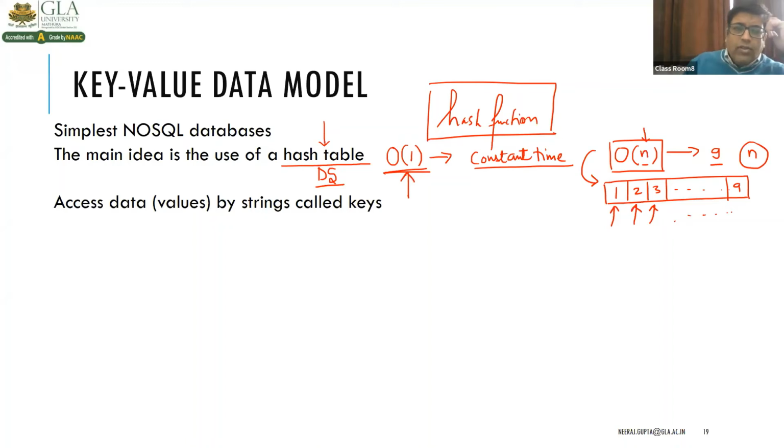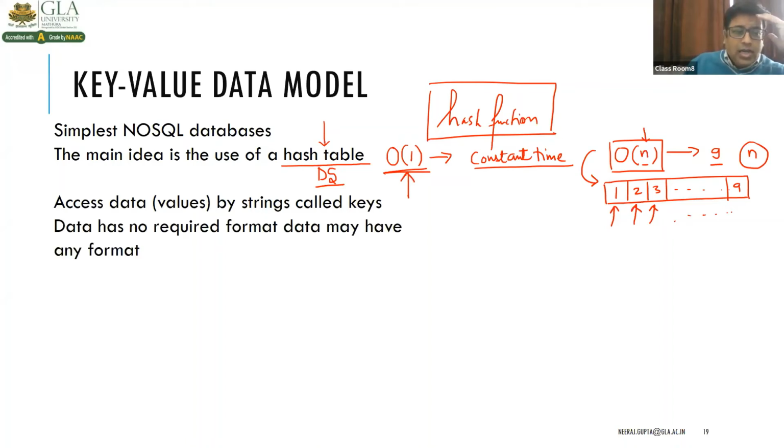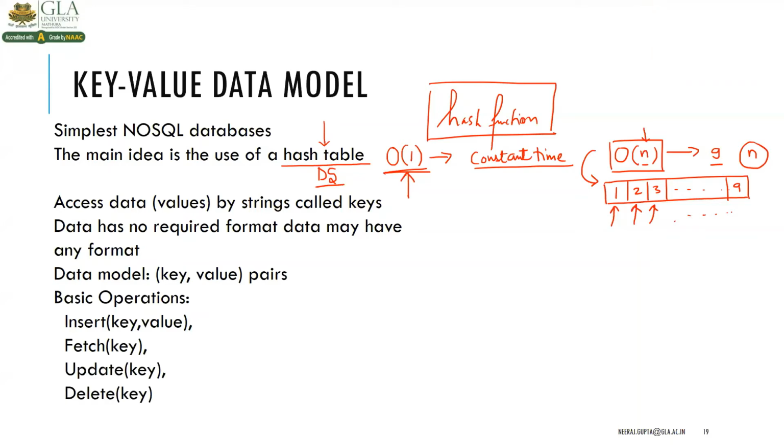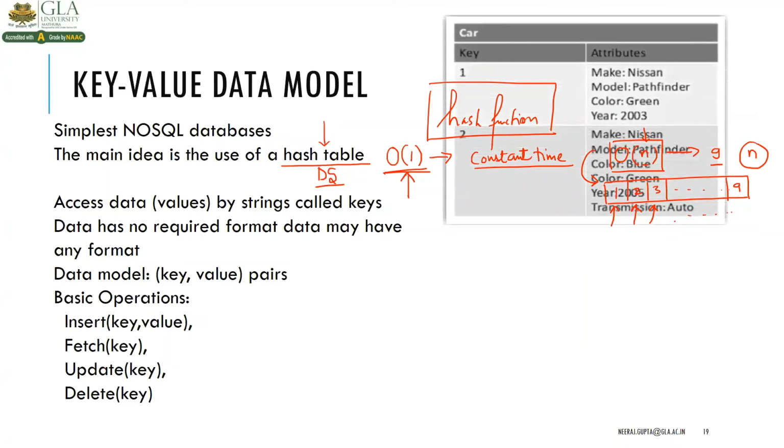So we access data or value by the string called keys, and data has no required format. Data may have any format. That is the flexibility we have in this NoSQL database model: the format is not fixed. Any format we can store, right? So the data model is a key value pair system. The basic operations are insert key value, fetch key, update key, and delete key. These are certain basic operations.